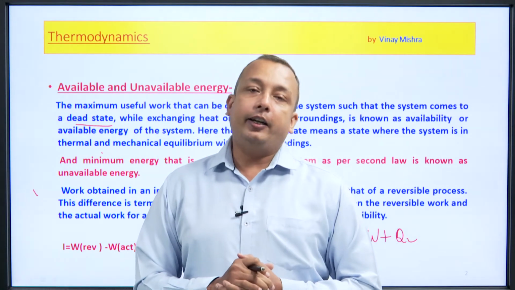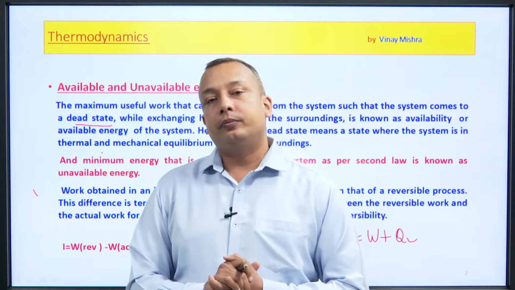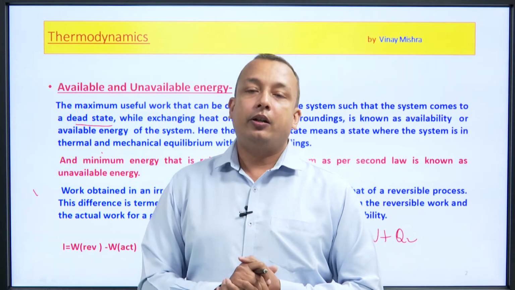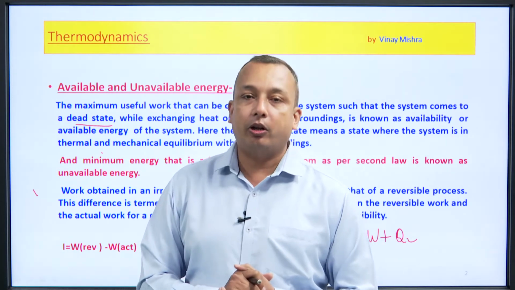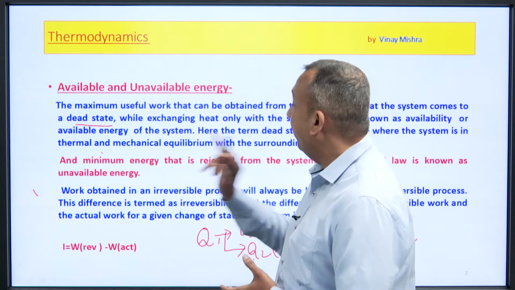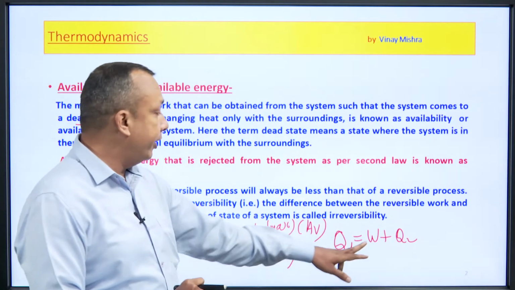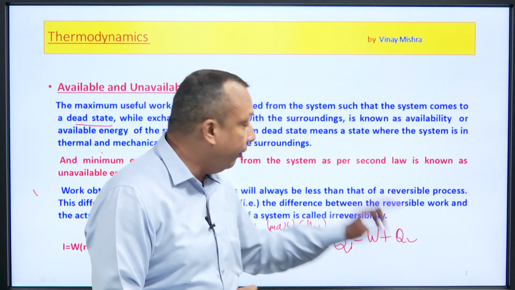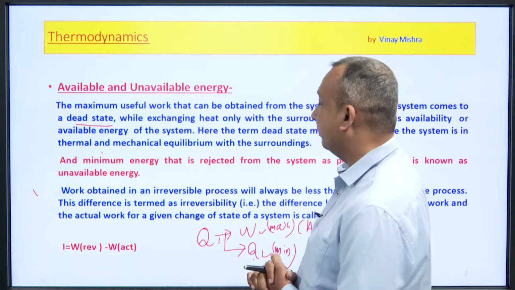So, basically, equilibrium is the state in which we are having three types of equilibrium: mechanical, chemical and thermal equilibrium. And the minimum energy that is rejected, that means if it is maximum, this must be minimum, and the minimum energy is said to be the unavailable part or unavailable energy.